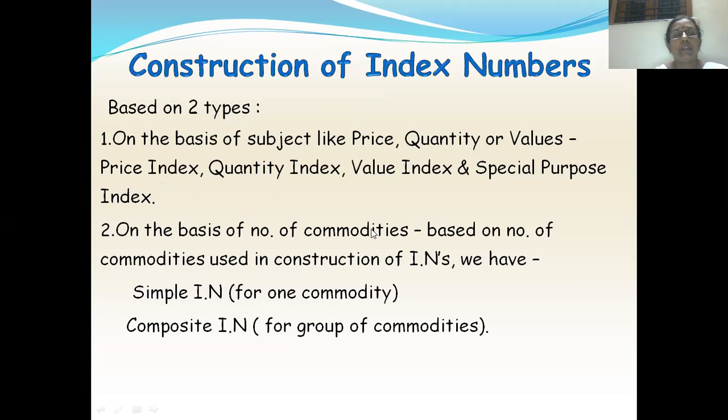The second type is on the basis of the number of commodities used in the construction of index numbers. We have simple index numbers and composite index numbers. If we are calculating an index for one commodity, it is called a simple index number. If we are calculating indices for a group of commodities, it is called a composite index number. Index number is the singular form. If it is plural, we pronounce it as indices.